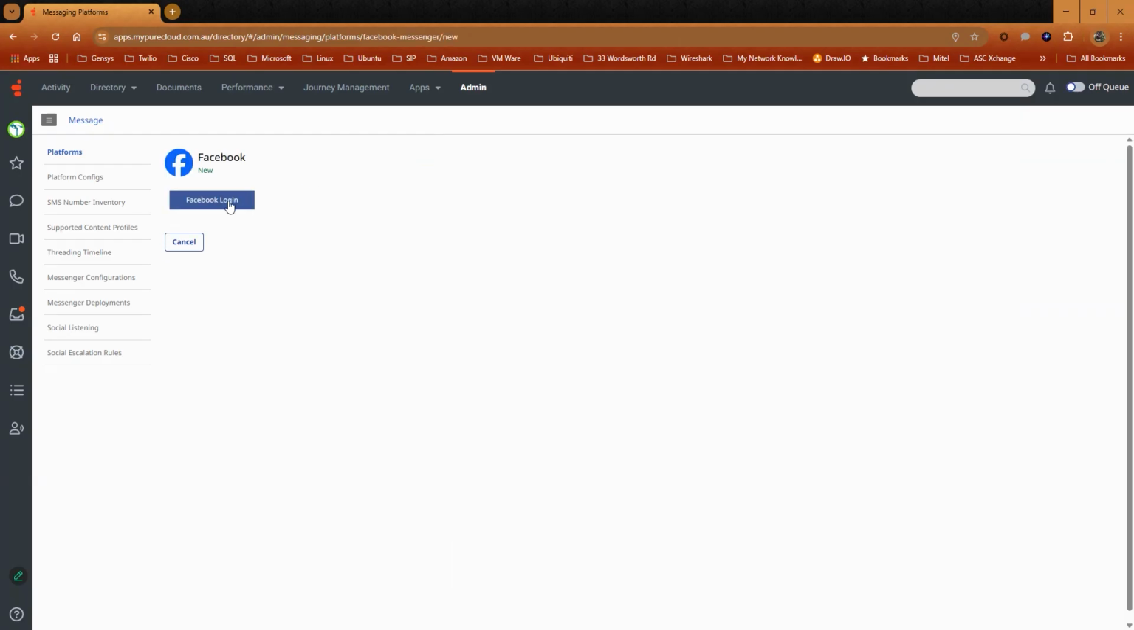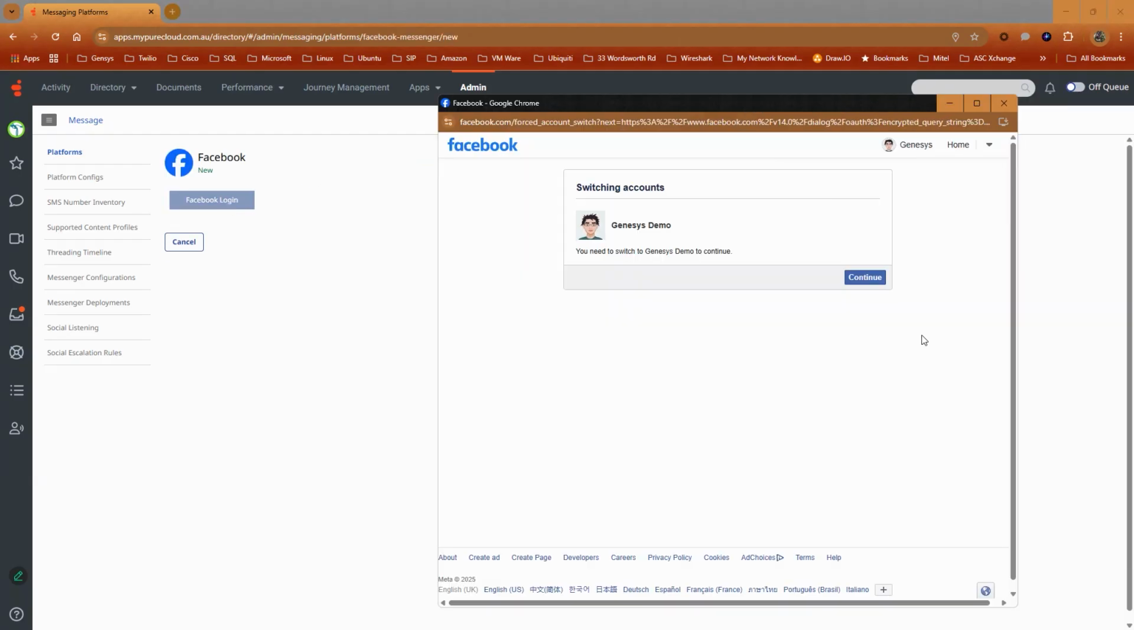Let's select Facebook. Click Facebook Login, enter your credentials, and once authentication has been completed, you'll be redirected to another page that I'll show you shortly. I already have integrations configured, so let me take you through these.